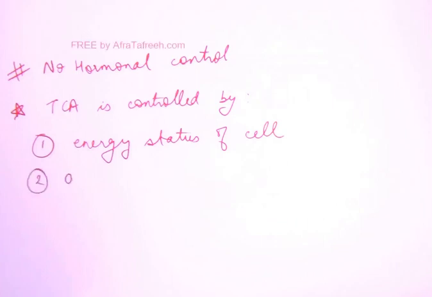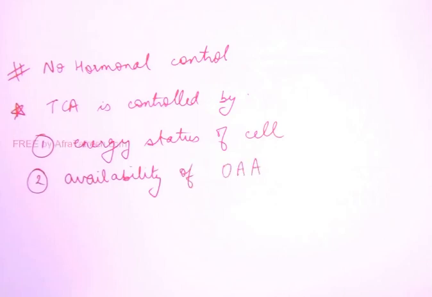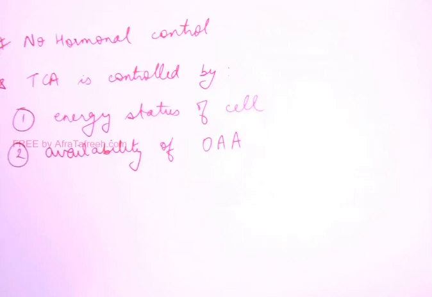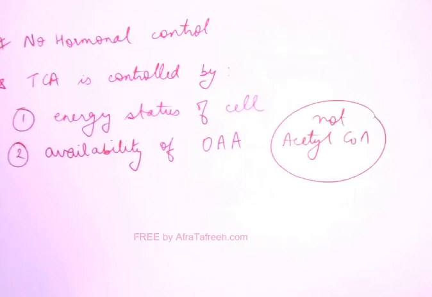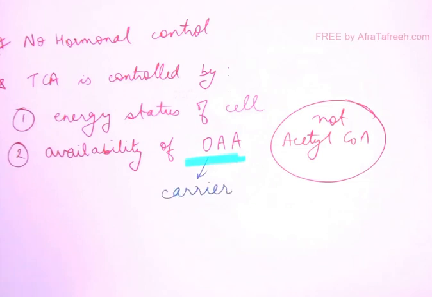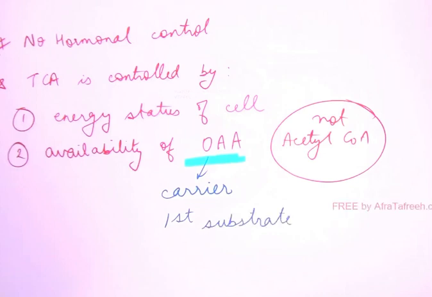And second, it depends on the availability of oxaloacetate. Sometimes students say it depends on the availability of acetyl-CoA, right? But no, it is not acetyl-CoA. It depends on the availability of oxaloacetate. That's why oxaloacetate is regarded as the carrier of the TCA cycle. Oxaloacetate is regarded as the first substrate of the TCA cycle. And also oxaloacetate has a catalytic role in the TCA cycle.